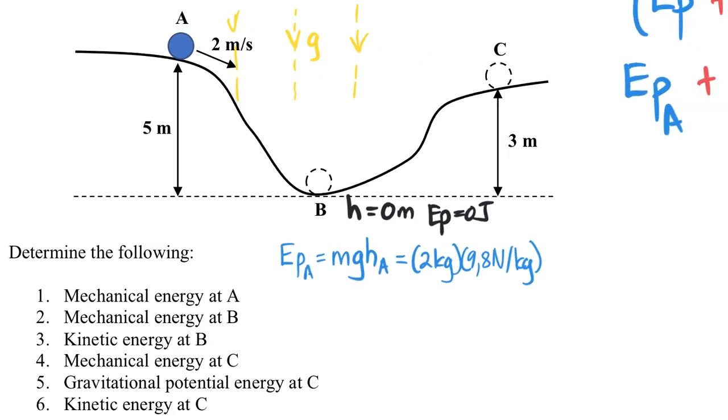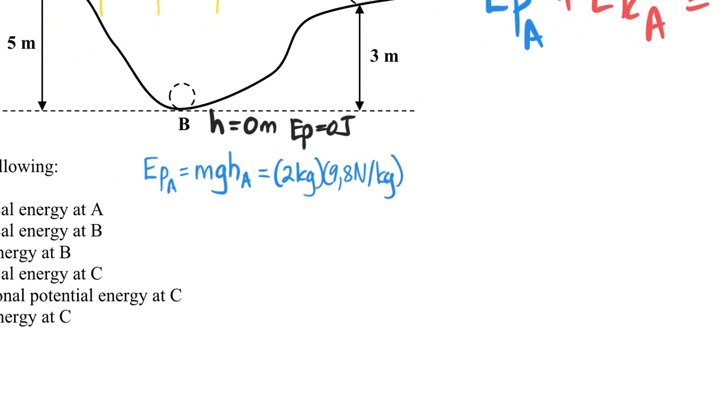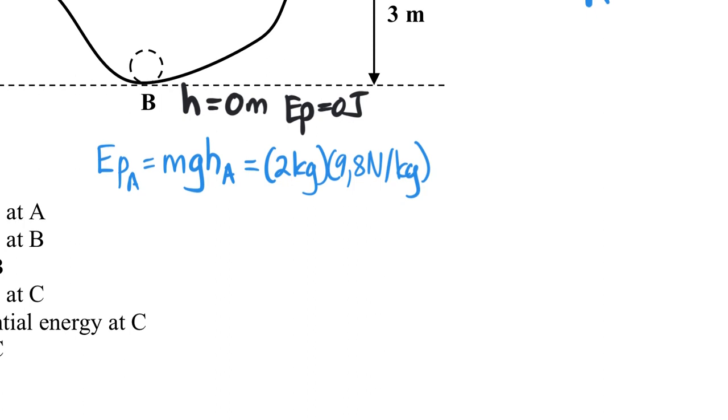So now if we substitute 5 in, this is 5 meters. Then when we work that out, 2 times 5 is 10, times 9.8 is going to give us 98 joules.